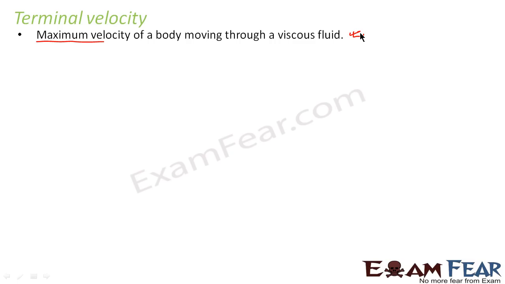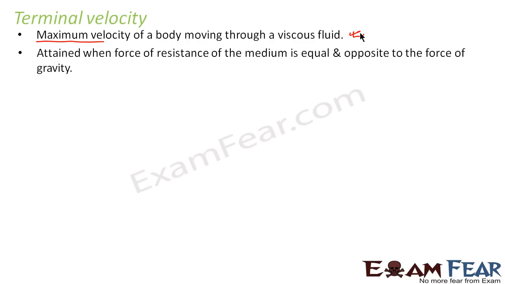So let us suppose any object, when it moves through a viscous fluid, if its velocity is increasing, then the retarding force will also keep increasing. So a stage will come when the velocity will stop increasing. Terminal velocity is the maximum velocity that the body can attain when it moves through a viscous fluid. That means the velocity cannot increase above that particular value.